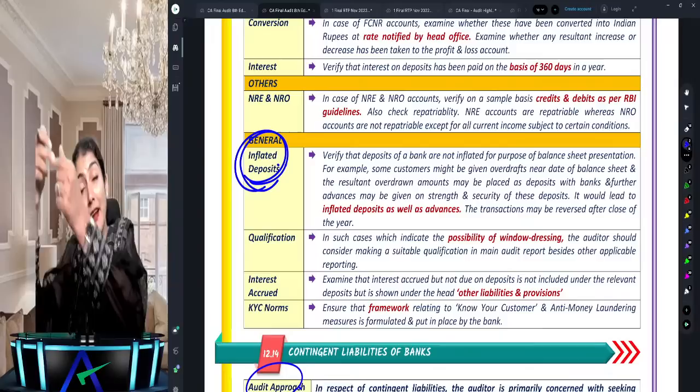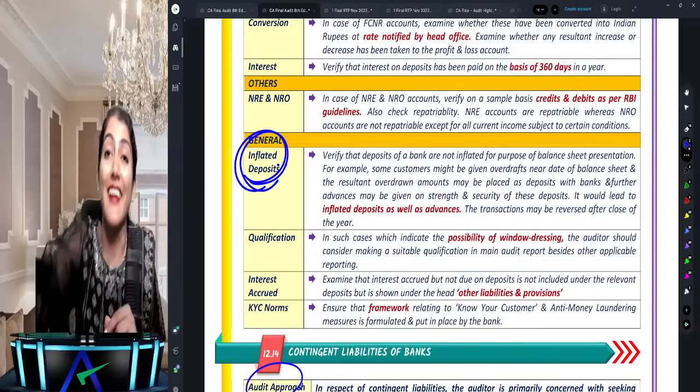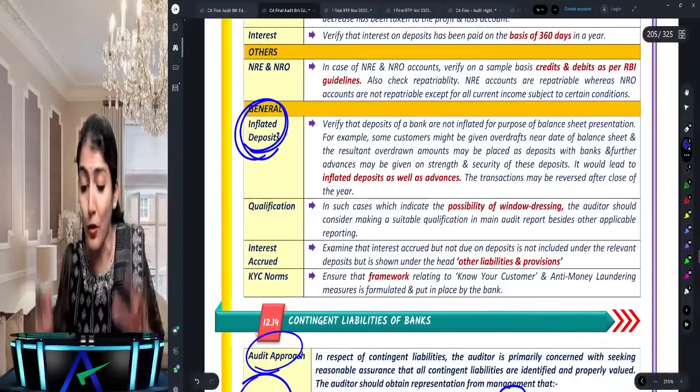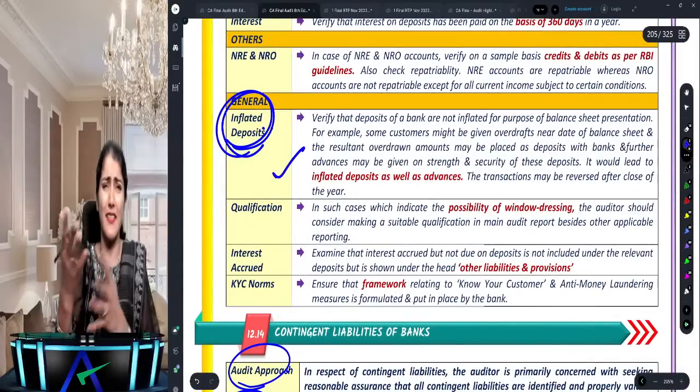Or the bank has already given you a loan. From that loan, you kept the FD, and now against the FD, you are again asking for a loan. So obviously that will lead to window dressing, correct? So that's how the question has come in the exam, in the MTP paper.